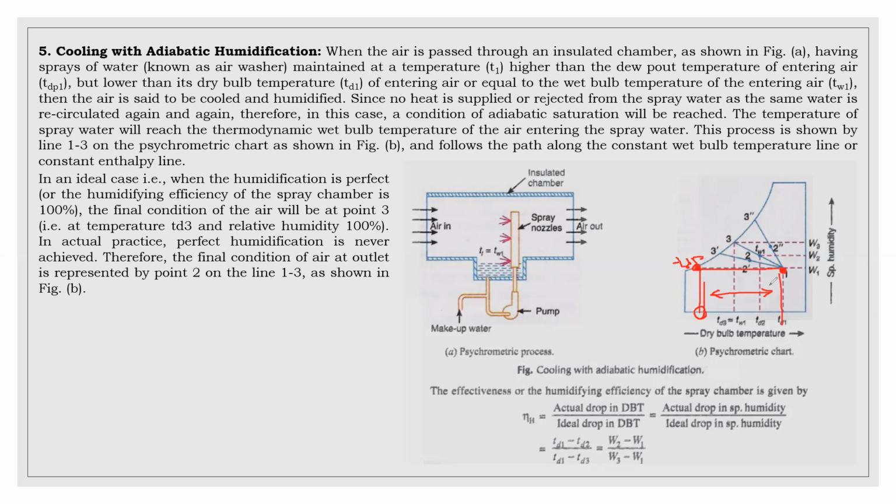Then what happens means cooling occurs, and at the same time humidification occurs. Cooling and humidification occurs means it indicates that the spray water temperature should be greater than the dew point temperature of entering air, and should be less than the dry bulb temperature of entering air. Therefore, we can achieve cooling and adiabatic humidification.